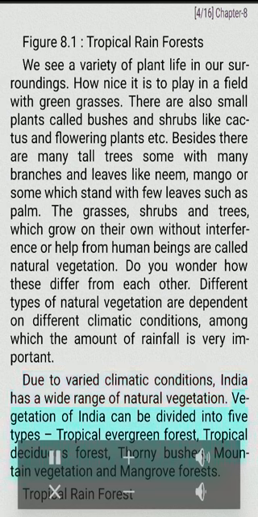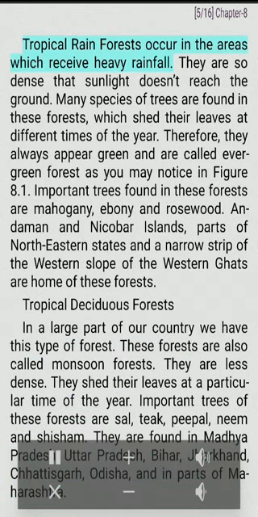Vegetation of India can be divided into 5 types: tropical evergreen forest, tropical deciduous forest, thorny bushes, mountain vegetation, and mangrove forests. Tropical rainforest. Tropical rainforests occur in the areas which receive heavy rainfall. They are so dense that sunlight doesn't reach the ground. Many species of trees are found in these forests, which shed their leaves at different times of the year. Therefore, they always appear green and are called evergreen forest, as you may notice in figure 8.1.